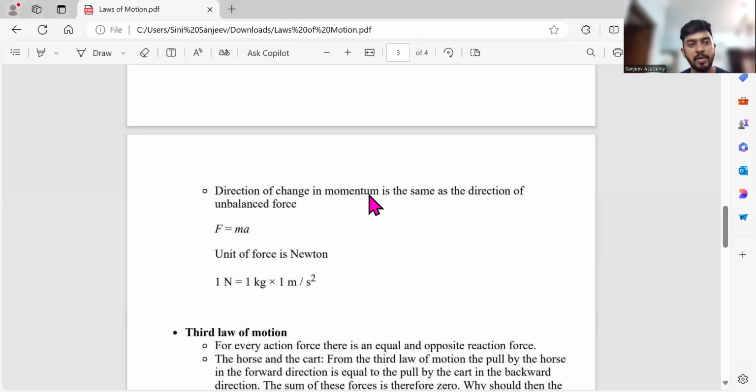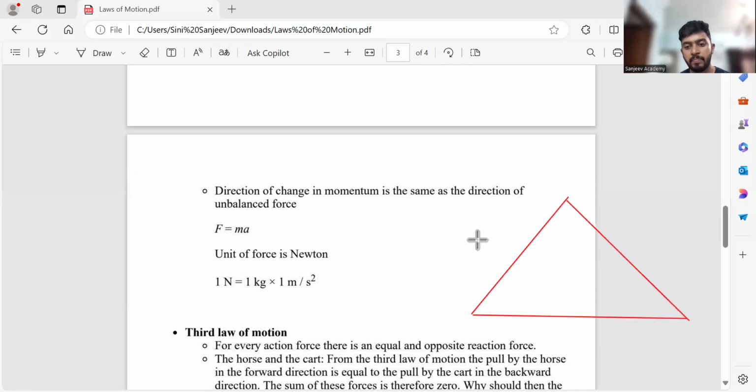So again, let me draw the triangle here. On the top, what should come?